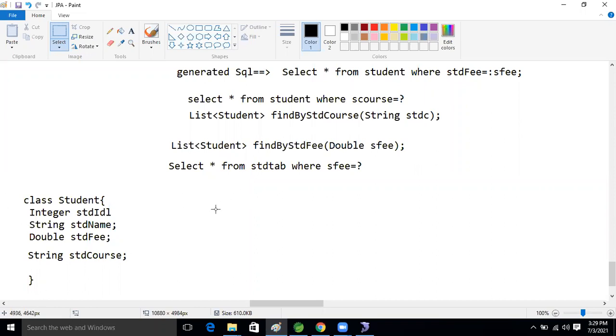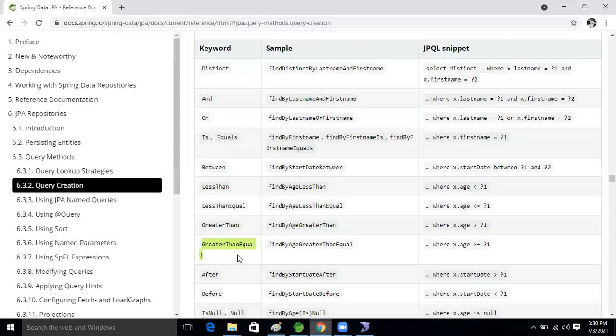Okay, so good, no problem. Let's see the next level. What is it that we are going to perform? First, the greater than, right? Greater than is there now. Greater than and equal to. We will perform the greater than and equal to.